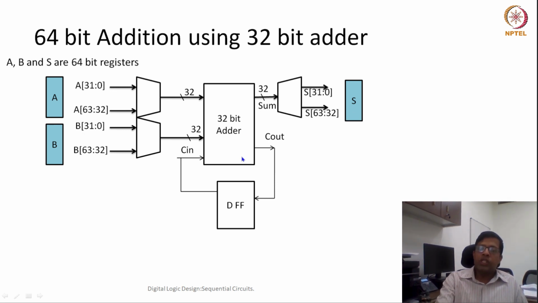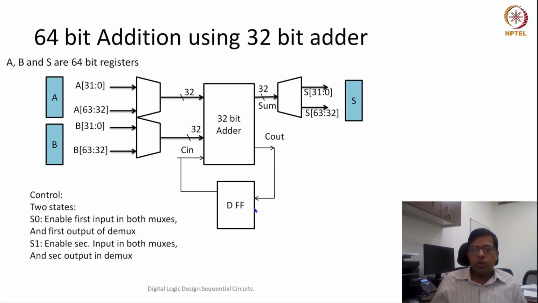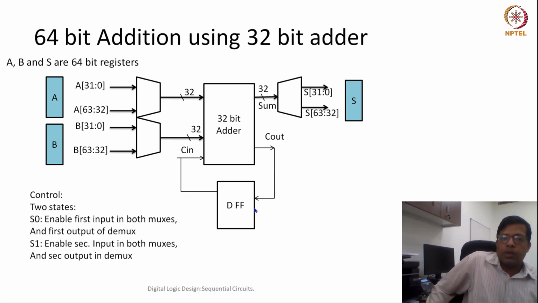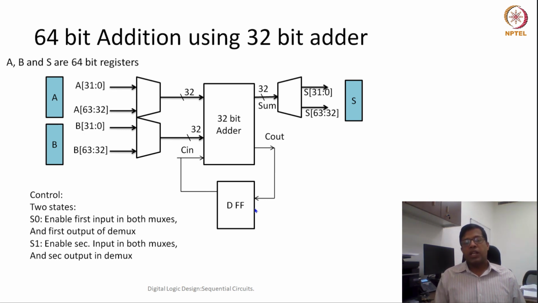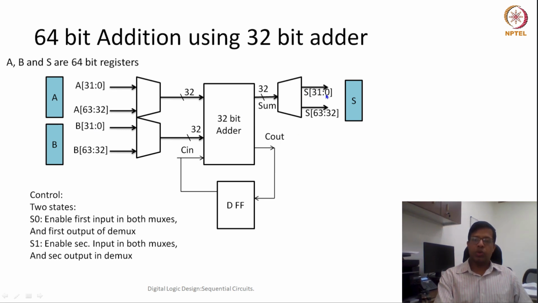Okay, since after the first addition my Cout has to go as the Cin of the second half of the addition, this D flip-flop is still required. What about the control? Control would have two states, let's say state S0 and state S1. Whenever we are in S0 state, the lower half would be selected: A0 to 31 and B0 to 31 would be selected, and the output would be given to S0 to 31.